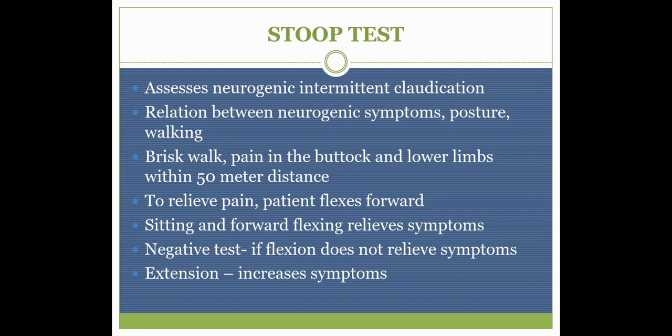Here the patient has to walk briskly. There will be pain in the buttock and the lower limb within a 50-meter distance. If the patient is walking about 50 meters briskly, then he will have pain in the buttock and the lower limbs. To relieve the pain, the patient flexes forward. Sitting and forward flexing posture also relieves the symptoms of the patient. It is a negative test if the flexion does not relieve the symptoms.